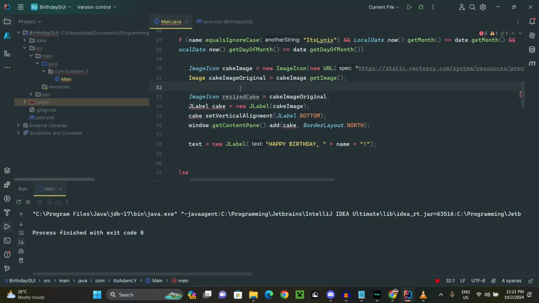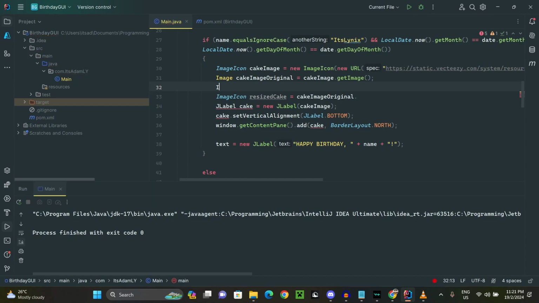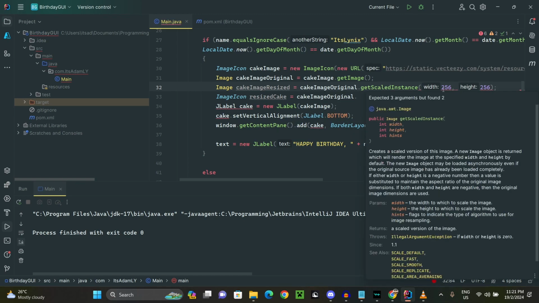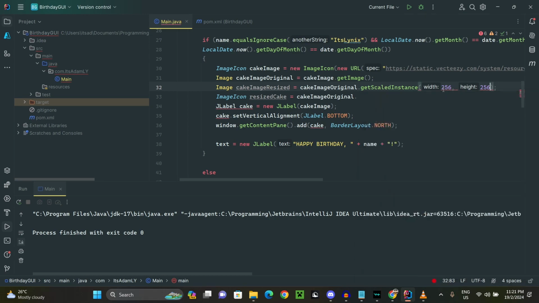Alright, so we need to get another image, cake image resize, equivalent to cake image original dot get scale instance. Let's do 256 by 256. Okay, why is it error? Expected 3 arguments but 2.